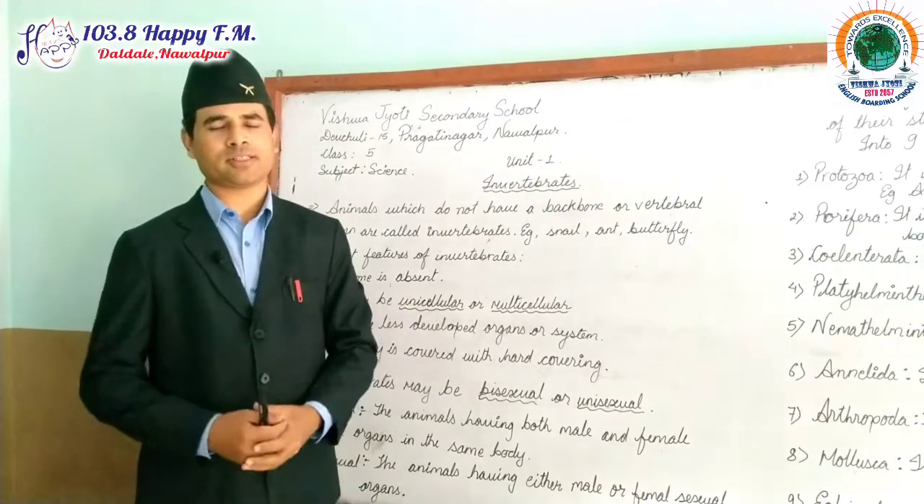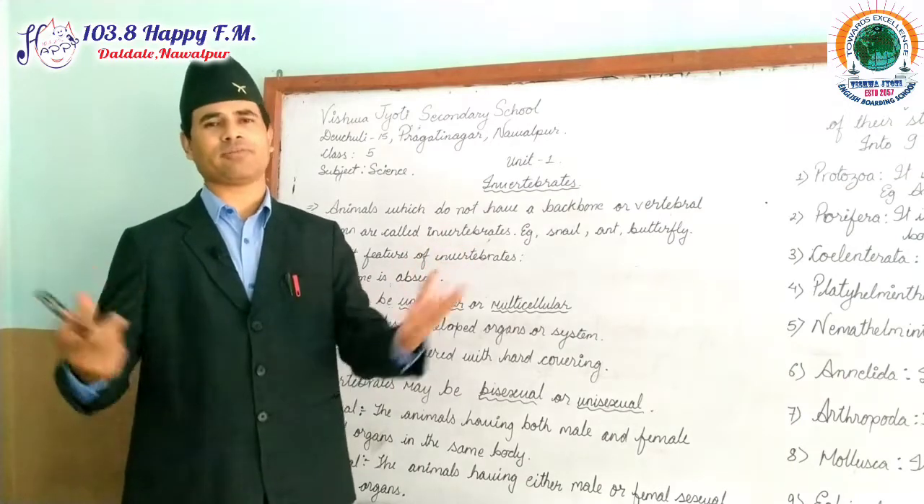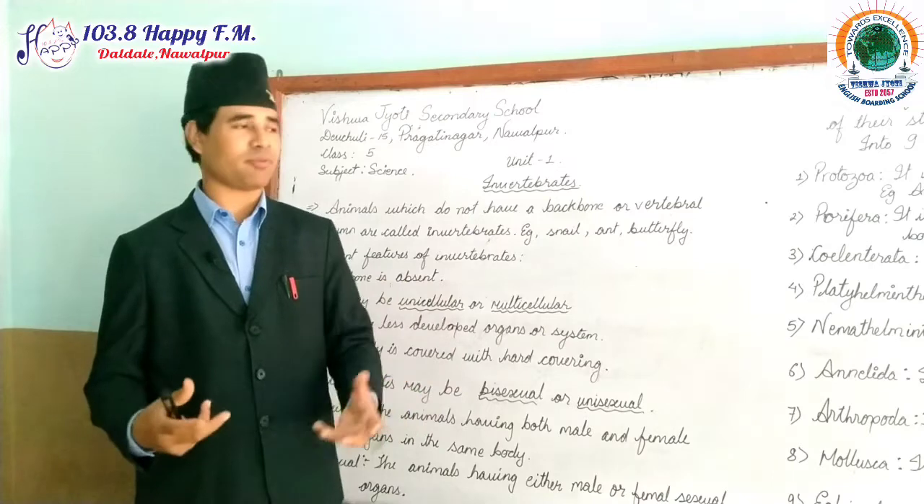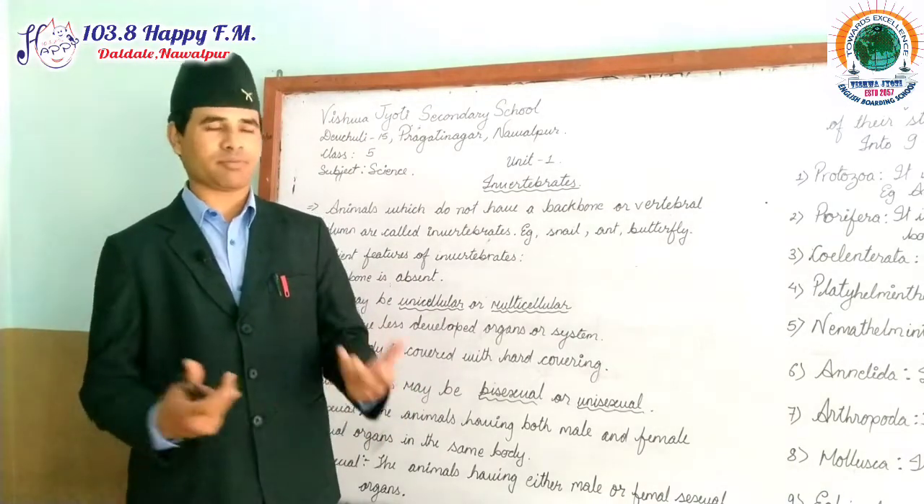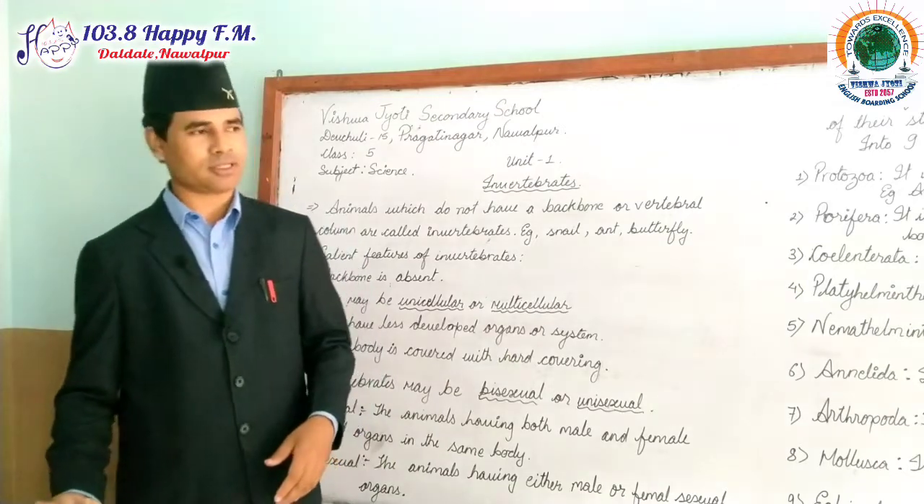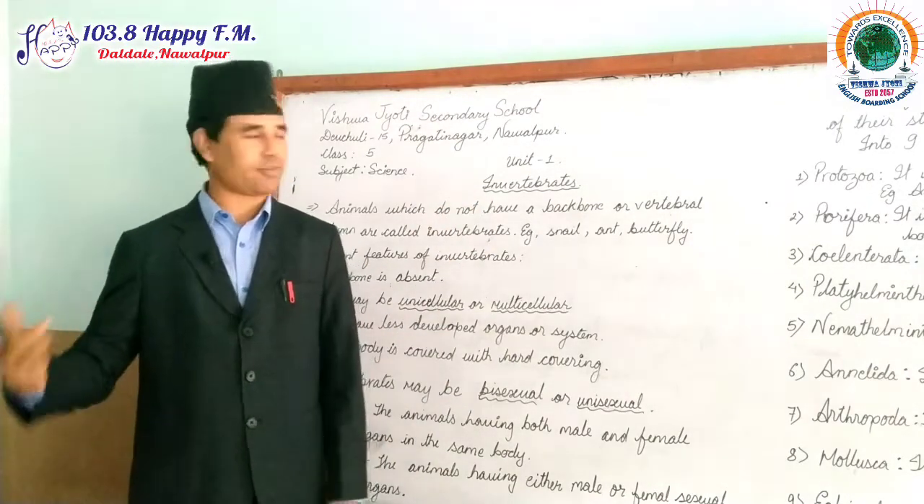Now, my dear students, you know, animals are very common to us. There are varieties of animals we can see in our surrounding. Some of them are very big in size, some of them are very small in size, some of them are nocturnal animals, some of them are diurnal animals. Nocturnal animals means which are active at night, and diurnal animals means which are active at the daytime.